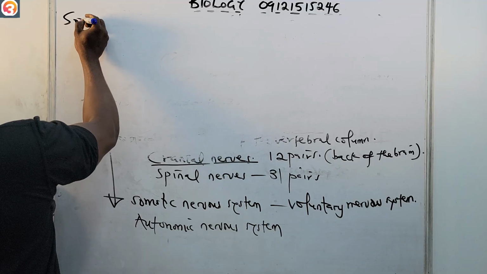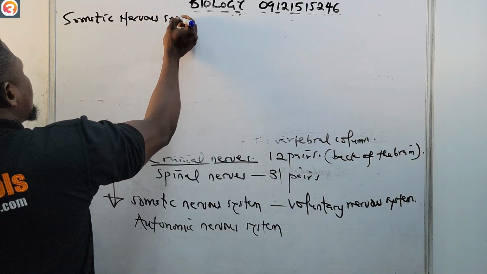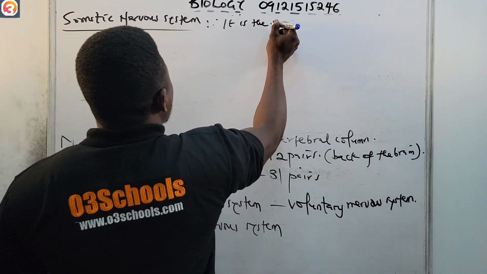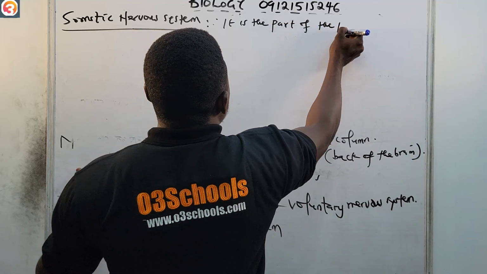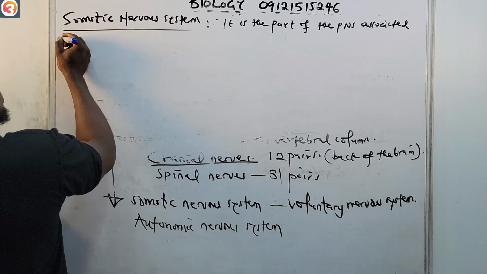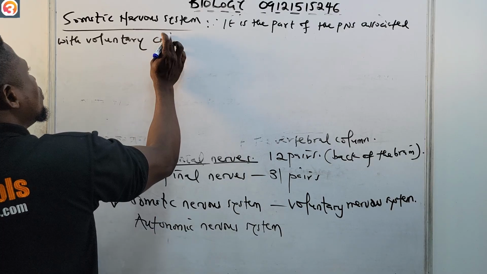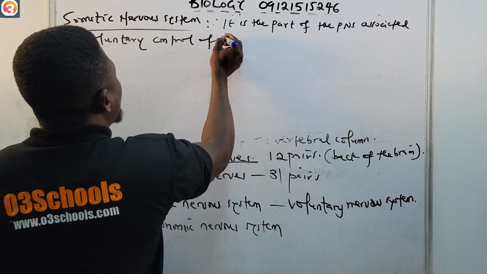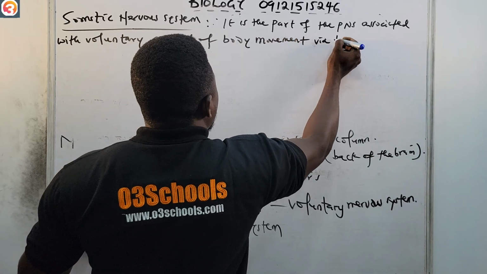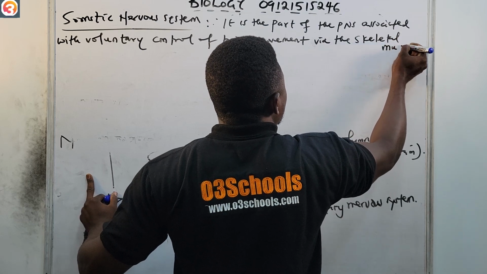Okay, somatic nervous system. It is the part of the PNS associated with voluntary control of body movement via the skeletal muscles.